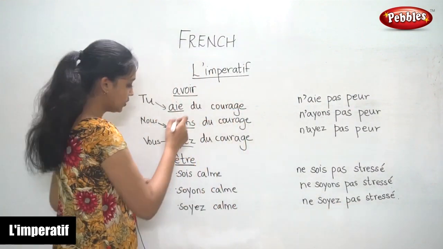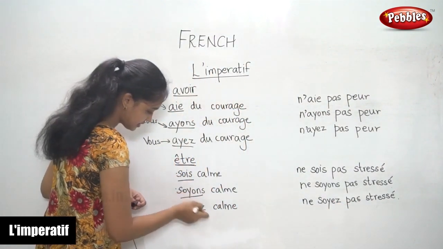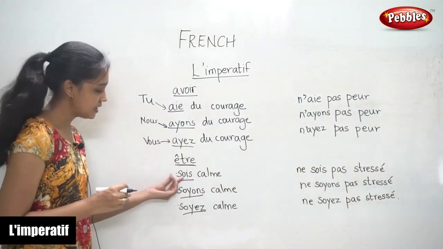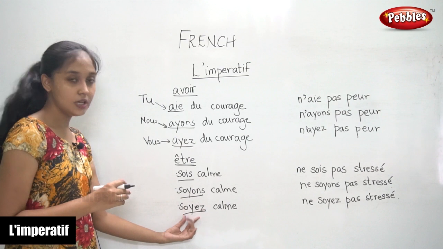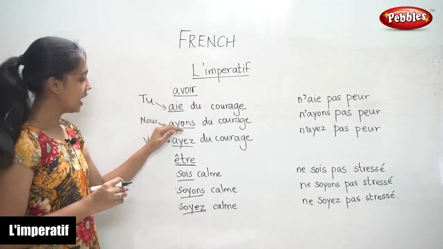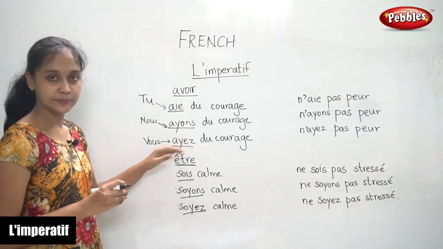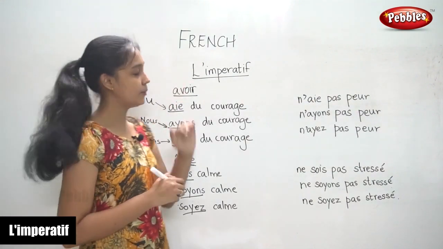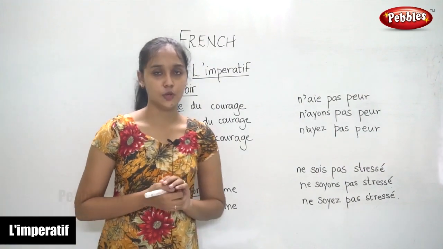So all you have to do is remember these three words. For être, the words are sois, soyons and soyez. For avoir, it is aie, ayons, ayez. So if you remember these words, you can write the imperative form of the following verbs.